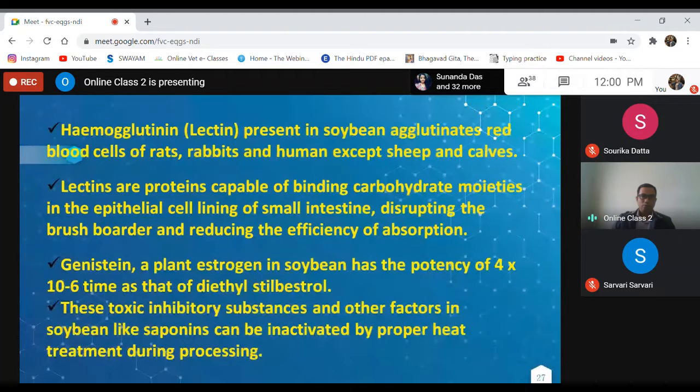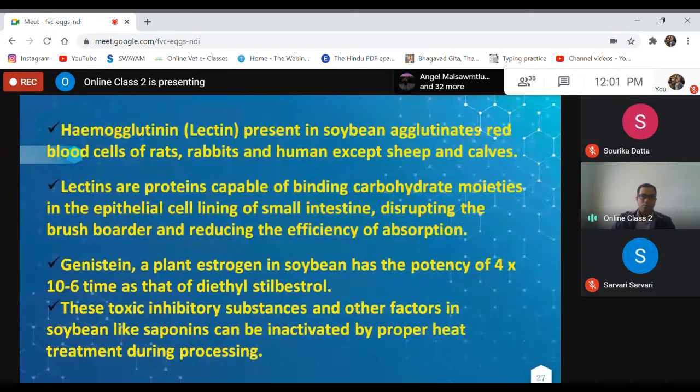So thereby, it will reduce digestibility of the nutrients also of other feeding mediums. Genistein, a plant estrogen in soybean, has the potency of 4 to 10 times that of diethylstilbestrol.